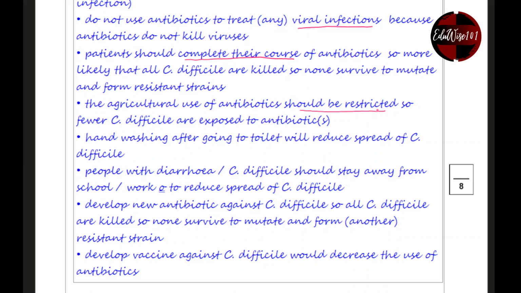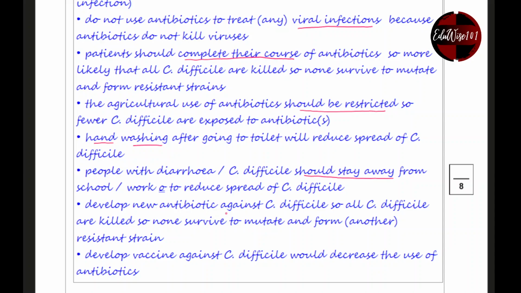That way you're not overusing the antibiotics. Hand washing, right? Make sure you wash your hands after going to the toilet. That will help reduce the spread of C. difficile. People with diarrhea should stay away from work or school. So isolate so that you reduce the spread.